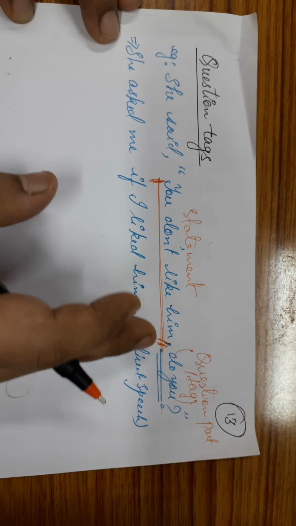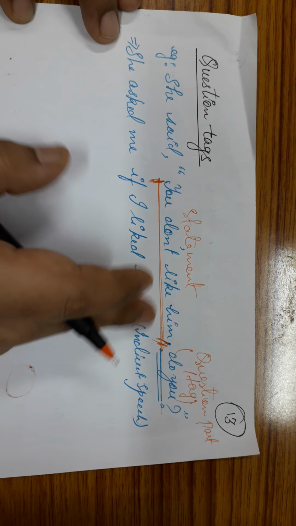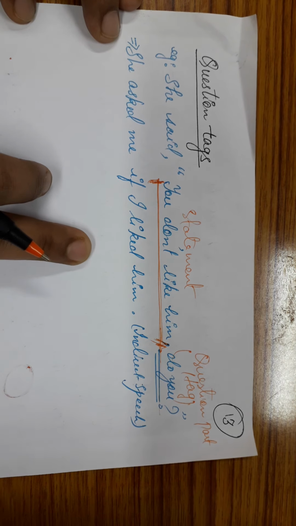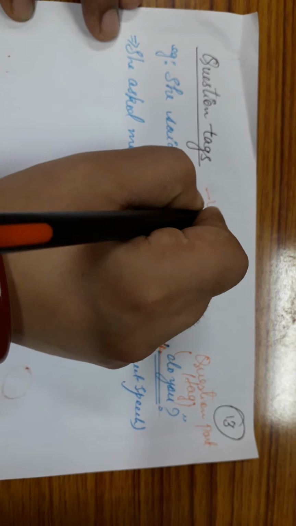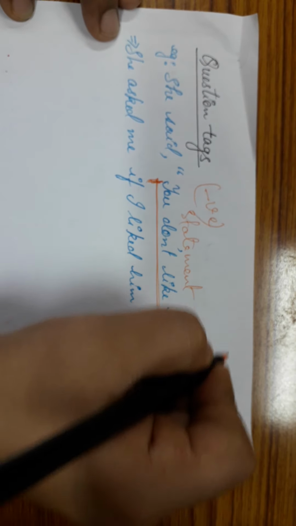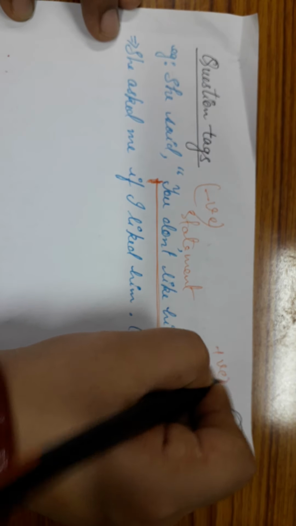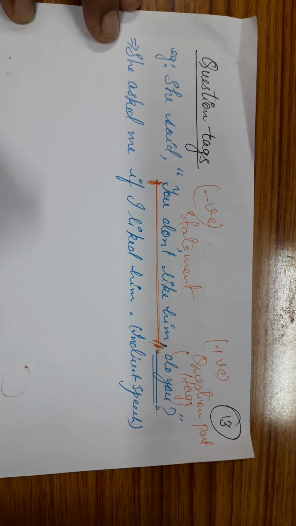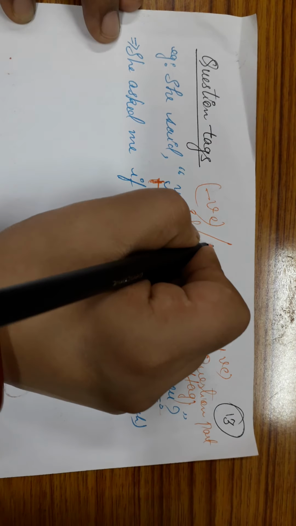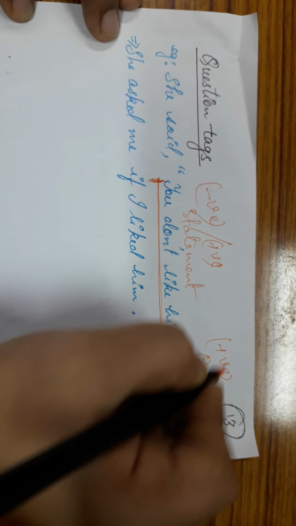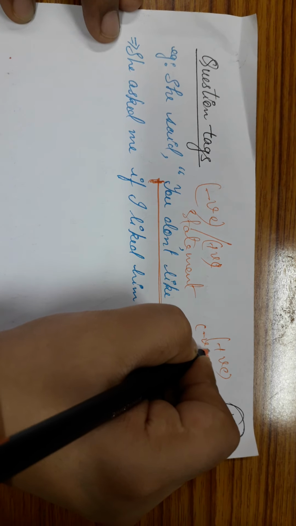Now, there is a thing that you have to follow in case of question tags, and you will notice it also: whenever the statement is negative, the question tag will be positive. And vice versa is also true. When the statement is positive, the question tag will become negative.